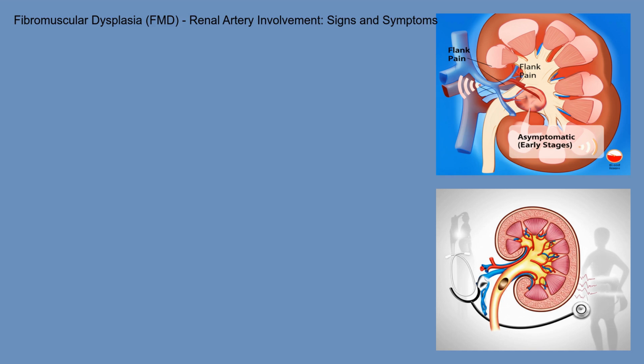The signs and symptoms of fibromuscular dysplasia affecting the renal arteries can vary. High blood pressure, often difficult to control with medication, is a common indicator. Individuals may also experience flank pain, a dull or sharp ache in the side or back, indicating reduced blood flow to the kidneys. In some cases, a bruit, an unusual sound heard with a stethoscope over the arteries, may be present. It's important to note that some people with FMD may experience no symptoms at all.